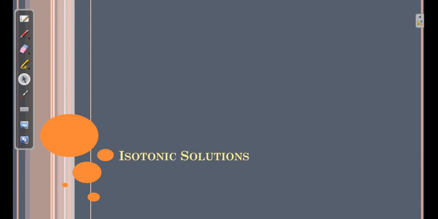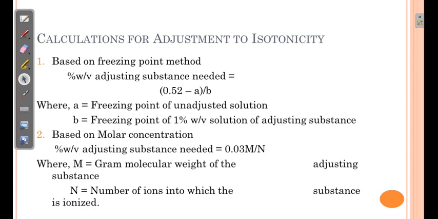Now isotonic solutions. Sometimes questions are asked about isotonicity, and we know that solutions which are hypertonic or hypotonic may affect the body, like for IV injections they may affect the RBCs. For ophthalmic preparations they affect the eye, because they may irritate, increase the lacrimal secretion and thereby reduce the residence time of a dosage form, and that is why they must be isotonic. Now isotonicity is adjusted based on the freezing point method.